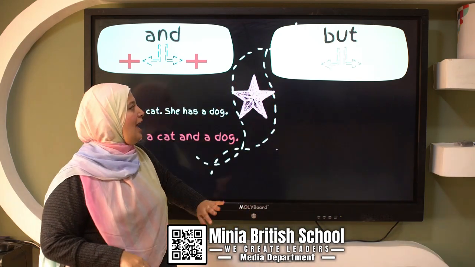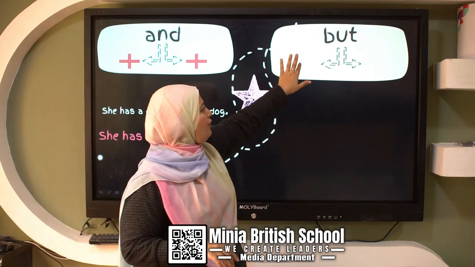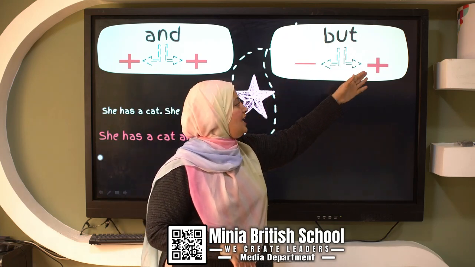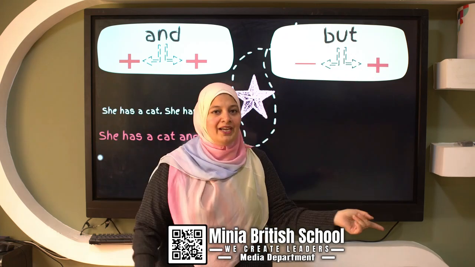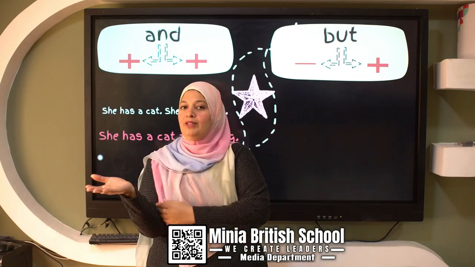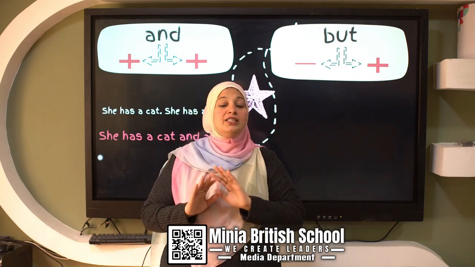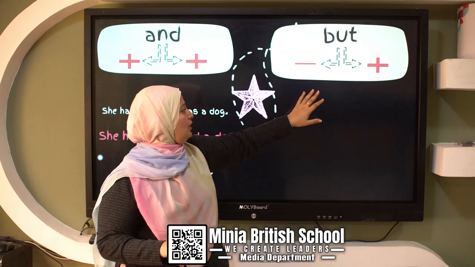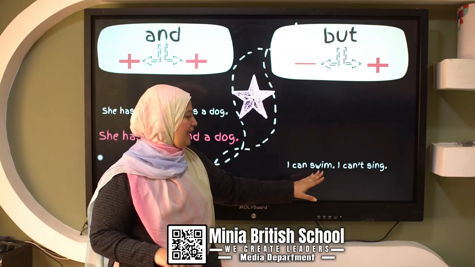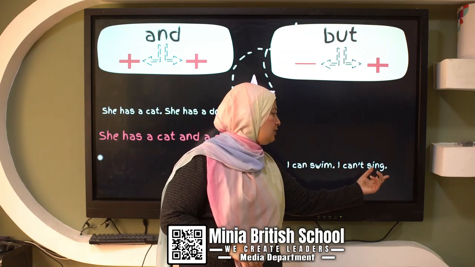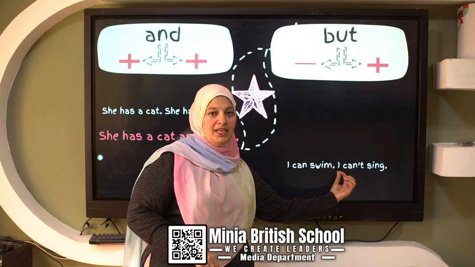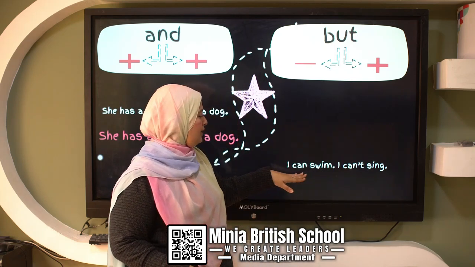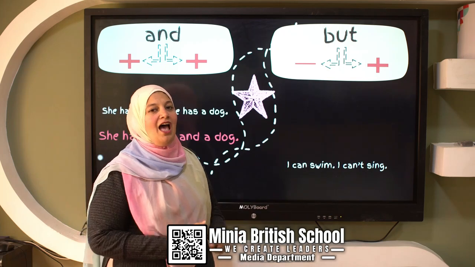Okay, this is and. What about but? Let's see. With but, I also have two sentences: the first one is negative and the second one is affirmative, or maybe I can switch, the first one affirmative and the second one negative. It's no big deal. Like what? I can swim, full stop. I can't sing. Two sentences. The first, I can swim, is affirmative.